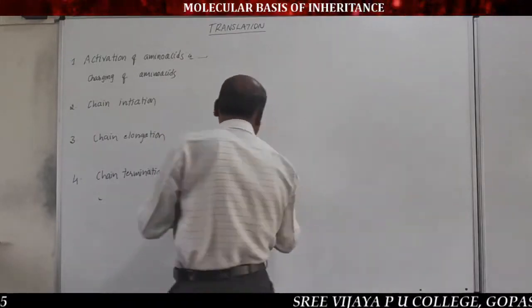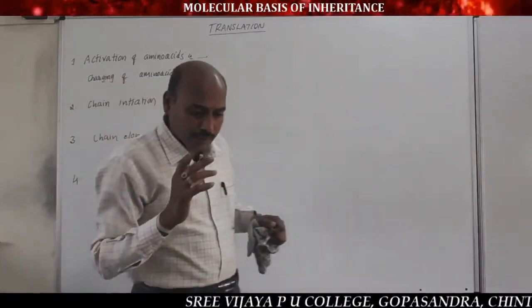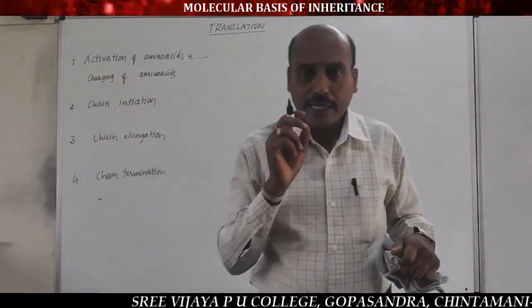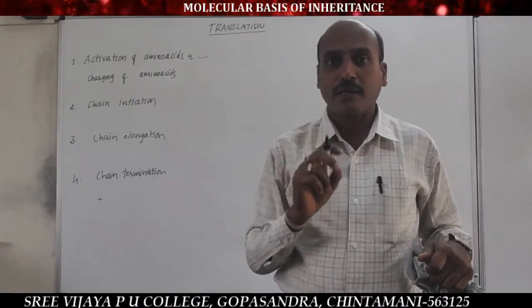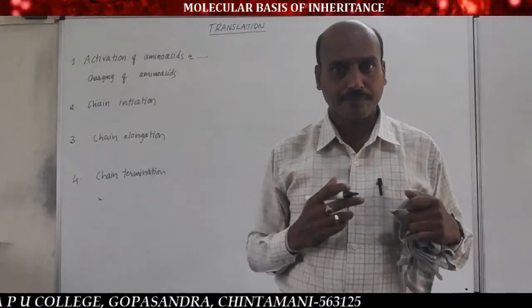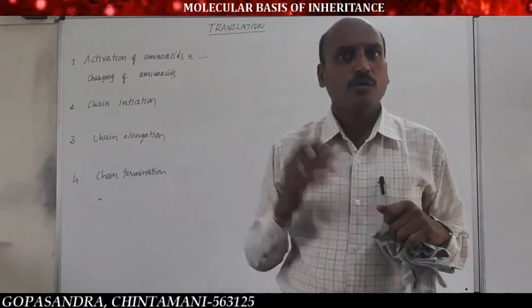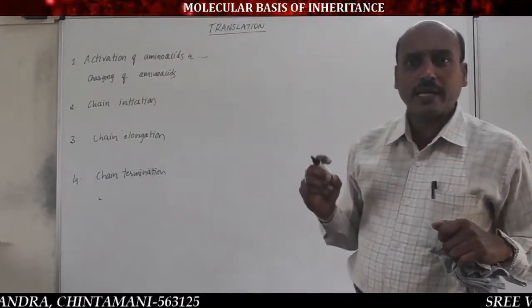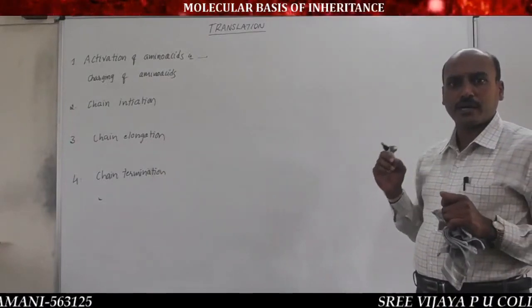So you must remember this point. During activation of amino acid, each and every amino acid reacts with ATP, adenosine triphosphate, in presence of amino acid synthetase enzyme to form amino acid AMP enzyme complex or activated amino acid.